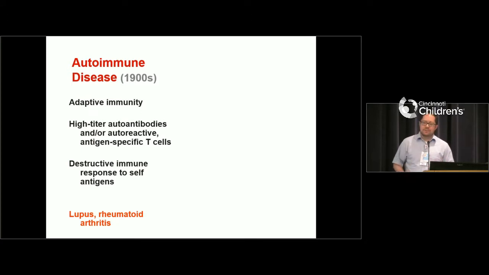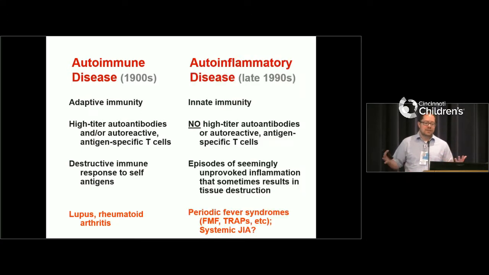But this is very different from systemic JIA, which is largely what we think of as an autoinflammatory disease. Rather than T cells and antibodies attacking tissues of your body, parts of your immune system, particularly those first-line defenses, turn on, with seemingly unprovoked or random episodes of systemic inflammation, and then it can't turn off. The model first described was the genetic periodic fever syndromes, things like familial Mediterranean fever, but really much of systemic JIA fits this model.